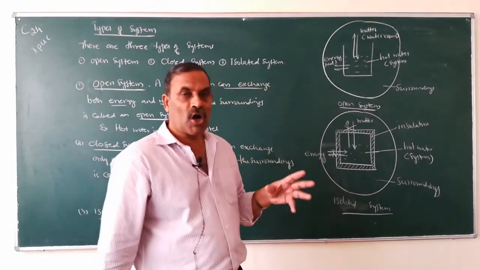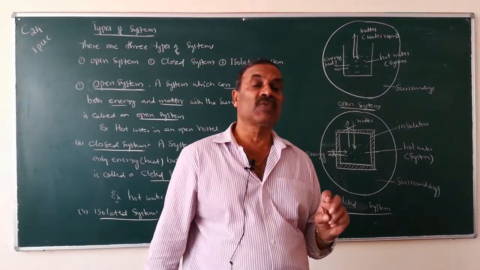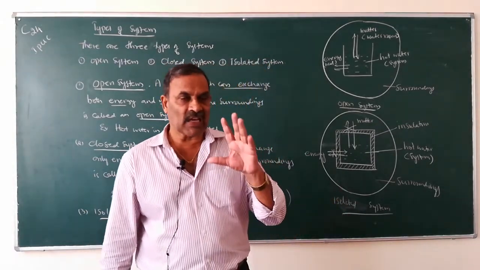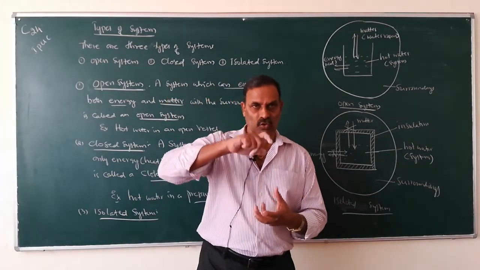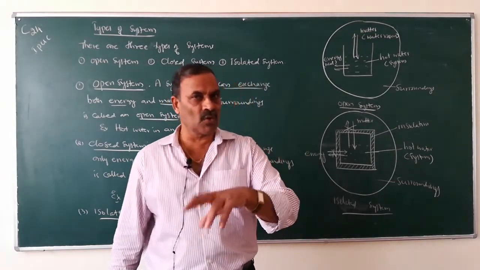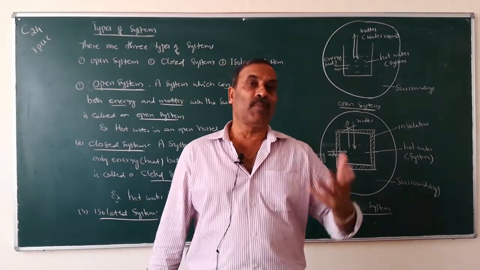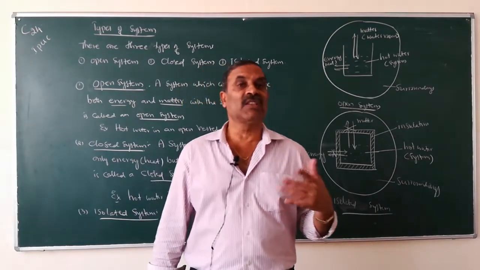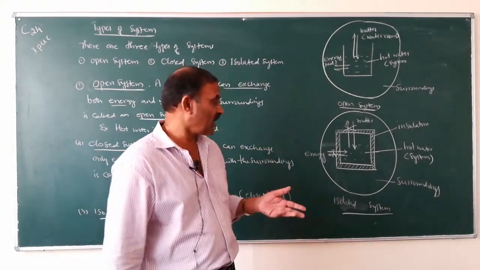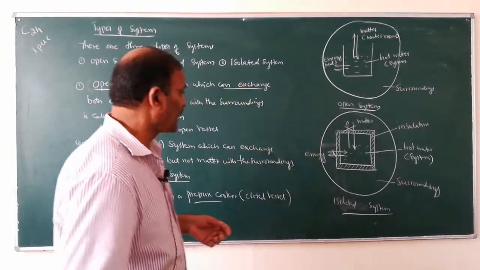Example, hot coffee in a thermos flask. In thermos flask, what happens? There is insulation and it is also closed. Therefore, there will be no exchange of both material as well as heat energy with the surroundings. Therefore, it is an isolated system.